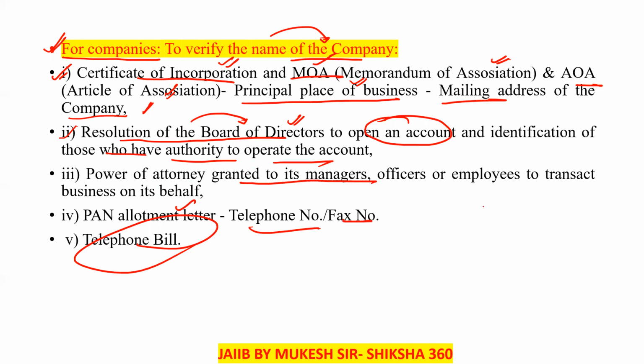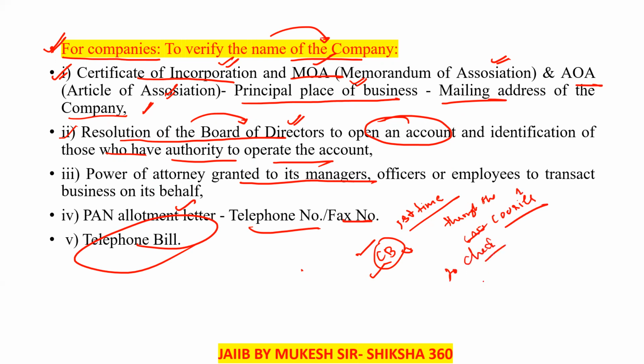Why? I think many of you have seen that presently we are providing a checkbook from the branch while opening the account. But generally it is a practice that while opening the account, the checkbook the first time is to be delivered through the courier. Why is the checkbook delivered through the courier? Just to check whether the address of the person is genuine or not.